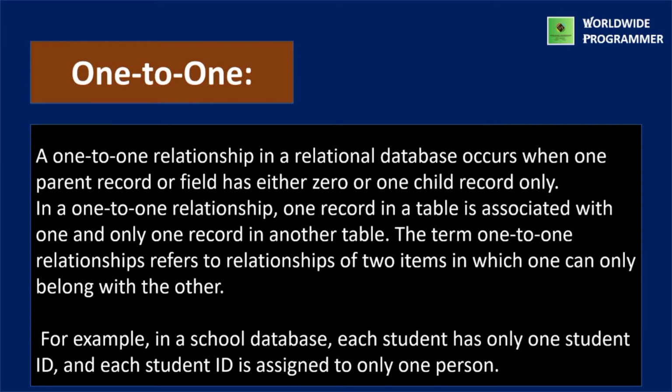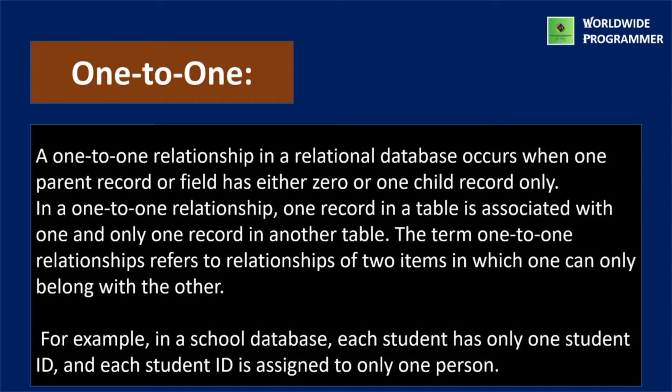So what is the one to one relationship? A one to one relationship in a relational database occurs when one parent record or field has either 0 or one child record only. In a one to one relationship, one record in a table is associated with one and only one record in another table.